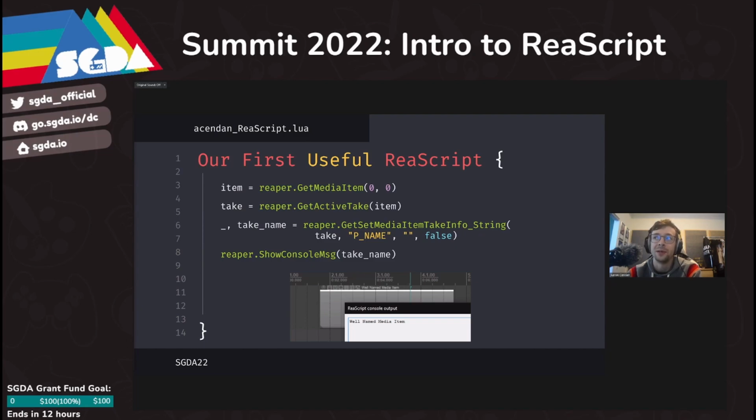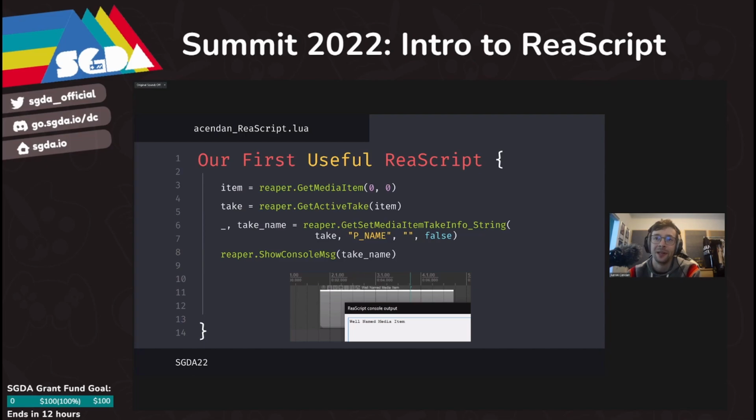And from there, if we wanted to get the name of our item, we would use the Reaper function reaper.GetSetMediaItemTakeInfo_String. That's a lot of words, but what it means is we are going to get some information from our item in the form of a string, which is a text variable. From this line of code, we're returning an underscore followed by a comma and then our take name.